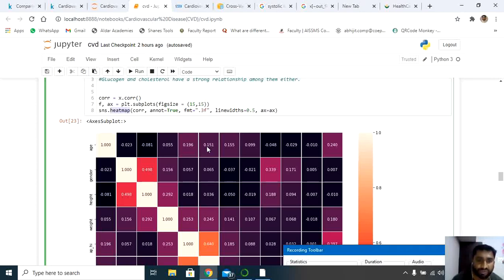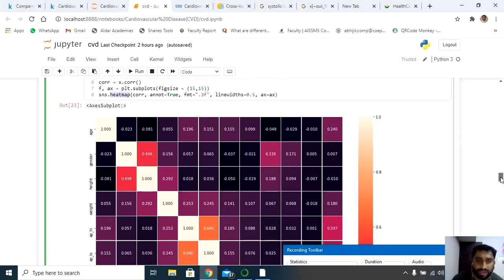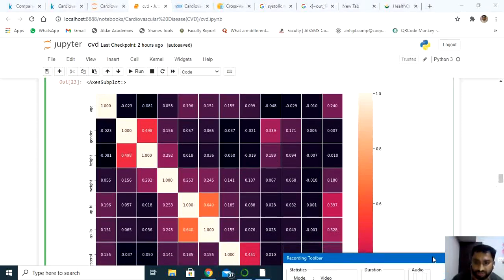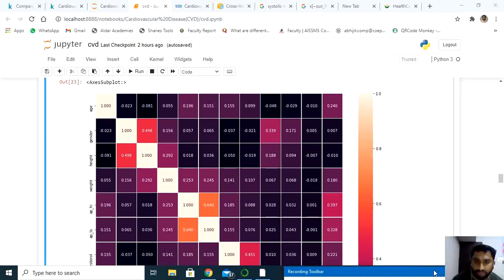You can see here 151. If you want 4 decimals you can have 4, if you want 2 you can have 2. Line width is 0.5, which is nothing but the padding between the two cells. Then the x and y axis. Now press shift and enter, and you'll get the graph like this.